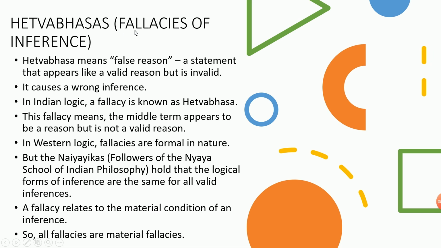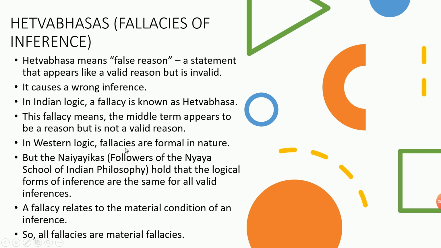This fallacy concerns the middle term. Like I said, we have three terms: subject, predicate, and the middle term. I hope you remember the major term and minor term from syllogism, moods and figures. So that middle term appears to be a reason but is not a valid reason.